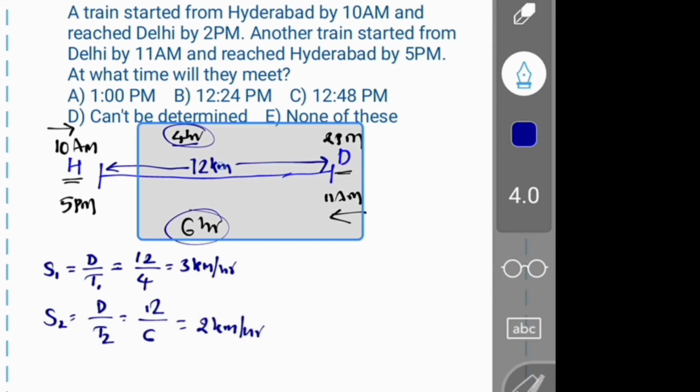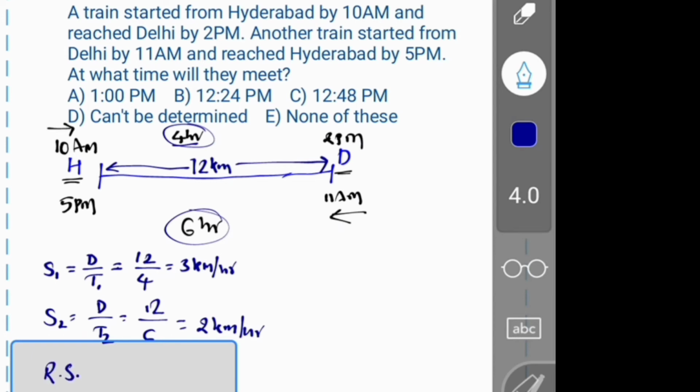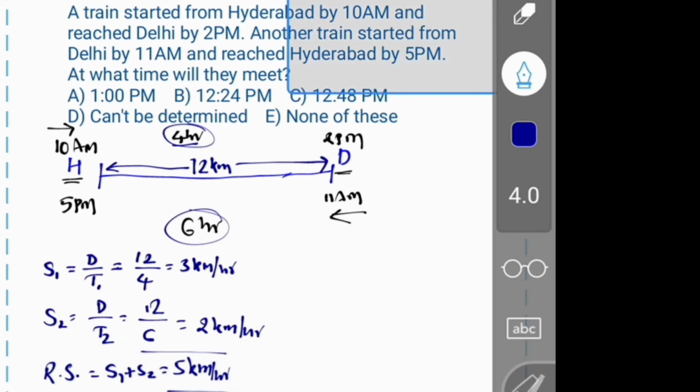So now we have the distance, we have the speeds of the two trains. Then we can take relative speed. What is the relative speed here? They are in opposite directions, Hyderabad to Delhi, Delhi to Hyderabad. So the relative speed will be S1 plus S2. That means 3 plus 2, 5 kilometers per hour. If you observe, the first train started by 10 am, but the second train started by 11 am. So we cannot take the relative speed directly.